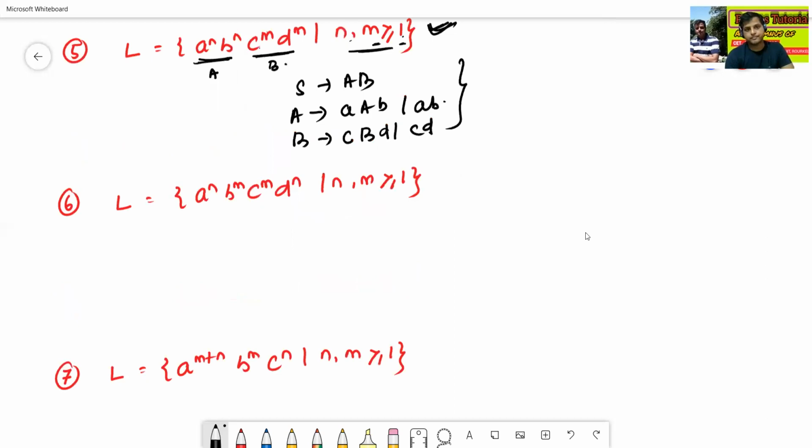The next one. See here a to the power n, b to the power m, c to the power m, d to the power n, and n comma m greater or equal to 1.